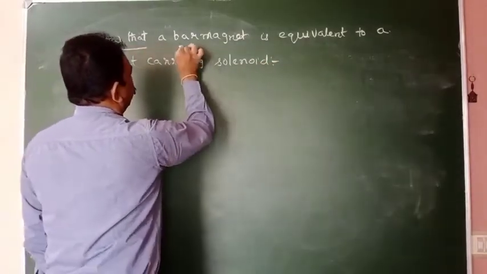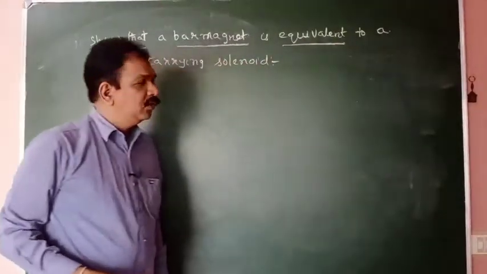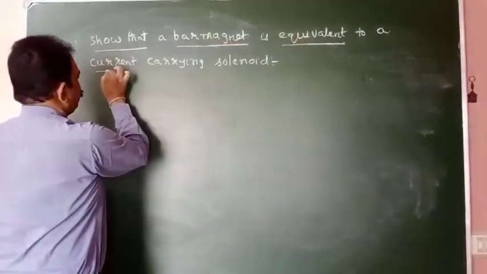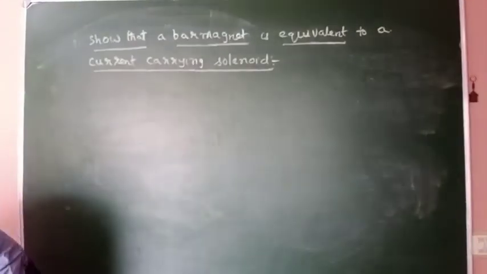Show that bar magnet is equivalent to a current carrying solenoid. A solenoid is there.